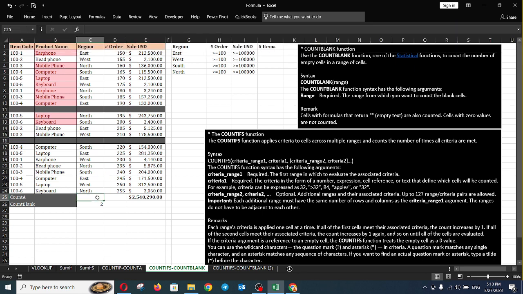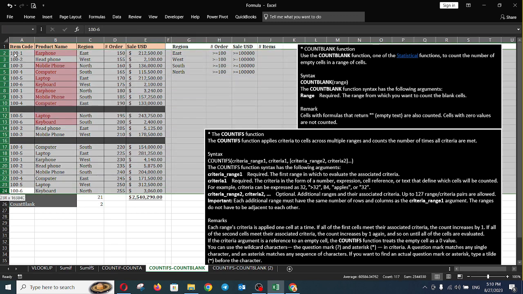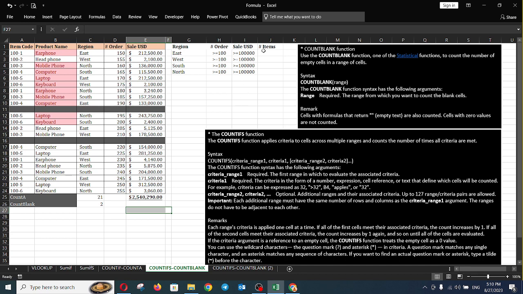How about COUNTA? COUNTA is the function that is used to count all the ranges or areas that are not blank cells. So for COUNTA, we need to select the range of values and we enter. Okay, in this range there are 23 rows, but 21 are not blank and 2 are blanks. So now I would like to show you about the function COUNTIFS.